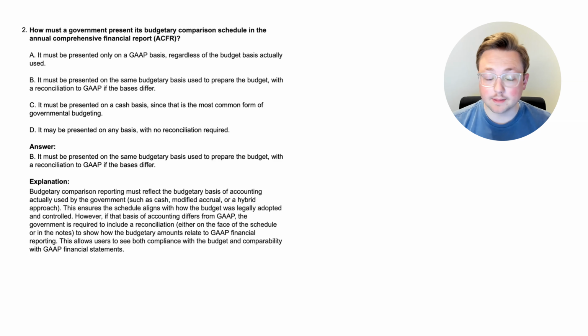So they are going to present this on whatever budgetary basis the government has. They don't have to report it on cash or on modified accrual, but then they do have to have a reconciliation for that budgetary comparison to reconcile it to GAAP. So those are some of the requirements as far as the basis for budgetary comparison scheduling. Now let's go to the next question.